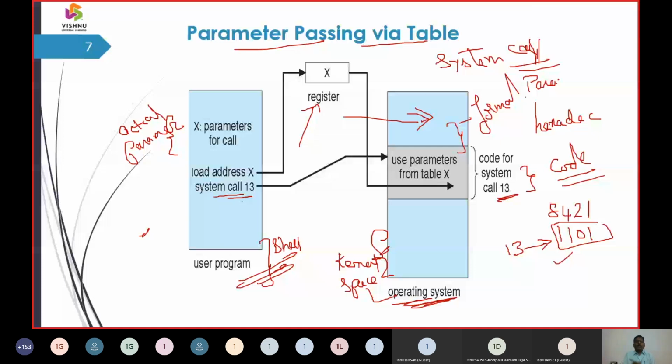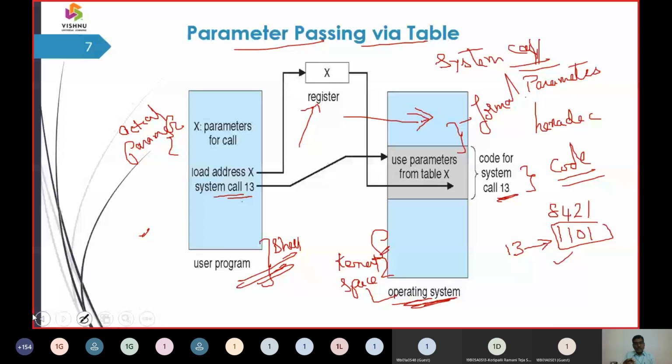The location where the user gives his program, we call the actual parameters, and where they are mapped on the operating system side, we call the formal parameters. The local variables are mapped via the registers, the temporary storage devices, and they are transmitted to the system space. There the data is processed, and it turns back to the user space.